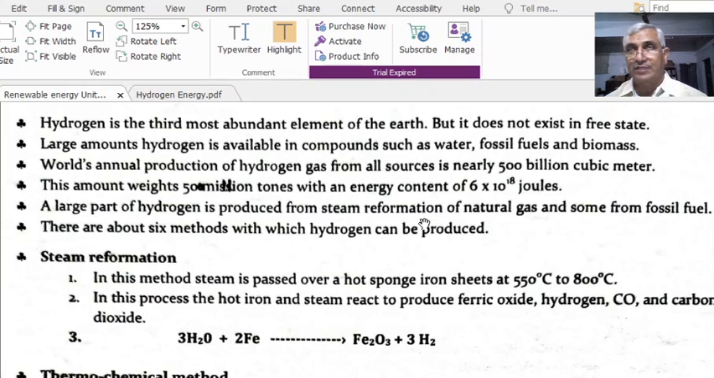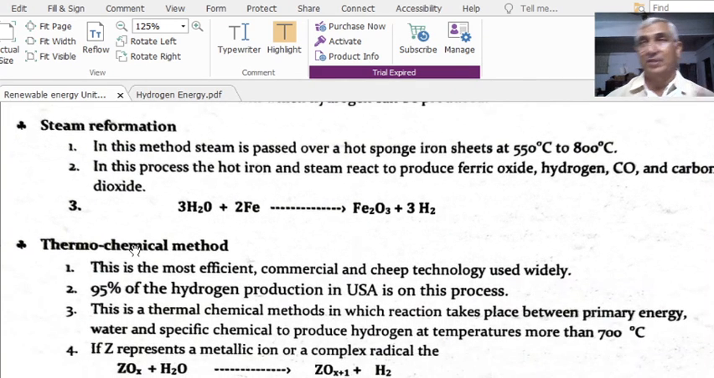The process with which we are able to produce a large amount of hydrogen is known as the steam reformation of natural gas, and some from fossil fuels also. There are about 6 methods with which hydrogen can be produced. Fundamentally there are 6 methods; now the technology is advancing, so many other methods exist, but fundamentally there are 6.